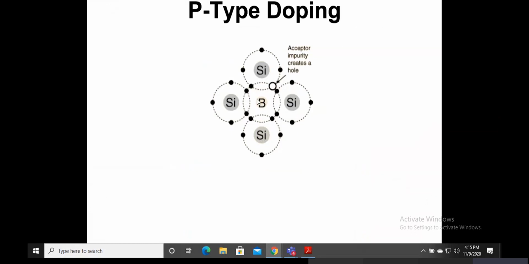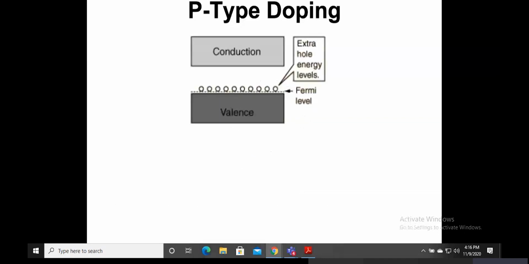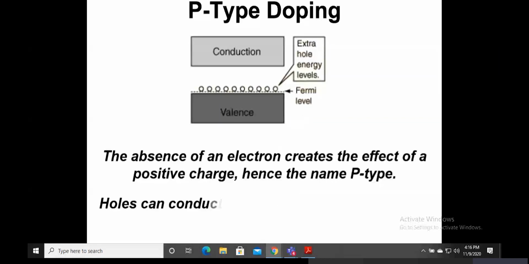Now, this boron is an element which we add over here. And as you can see, the moment boron is placed, this particular crystal is going to have a positive charge. As you know from earlier, all these silicon atoms were in equilibrium, sharing the electrons. Now, the moment I introduce boron, an extra hole is created. That is what we call p-type doping.